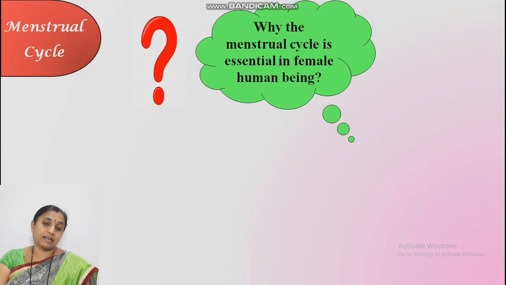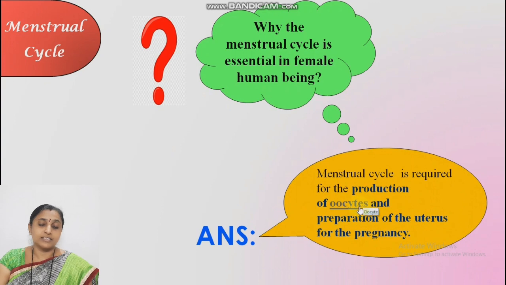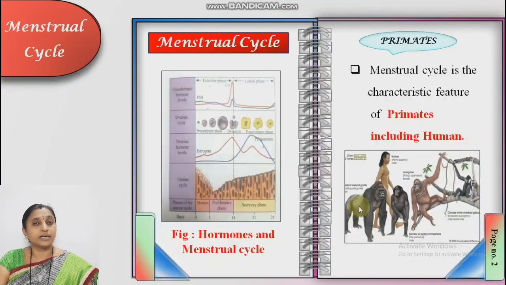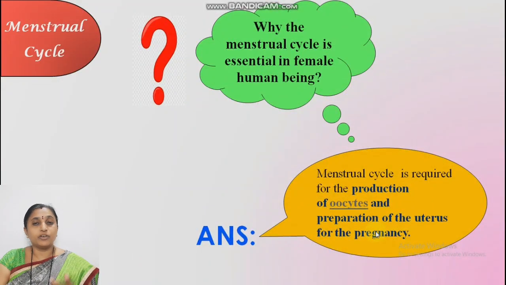Why is the menstrual cycle essential in female human being? Is it necessary? Yes, of course it is necessary for the formation of oocyte. See here, answer, for the production of oocyte. Already we studied in the development of ovary what the oocytes are, and the preparation of the uterus for the pregnancy. Two answers, that is production of oocytes and the preparation of the uterus for the pregnancy. Now in the next slides we see how the menstrual cycle plays an important role in oocyte production and pregnancy.